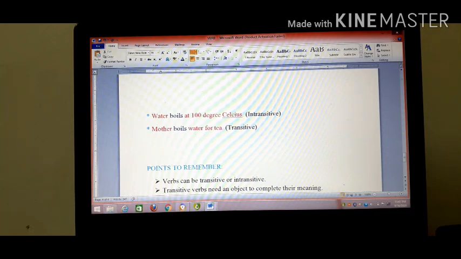Because it doesn't have any object. Whereas, mother boils water for tea. What does mother boil? Water. And as a result of that, it is an example of a transitive verb. The same verb can be used either as transitive or intransitive, and it depends on how the verb is being used.